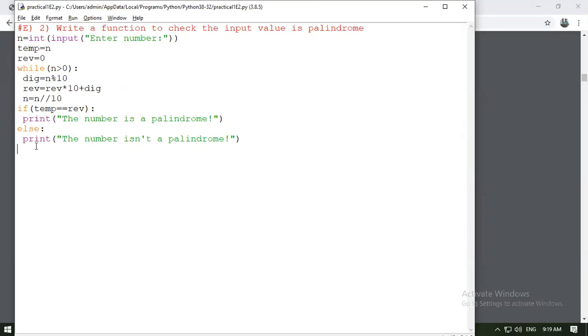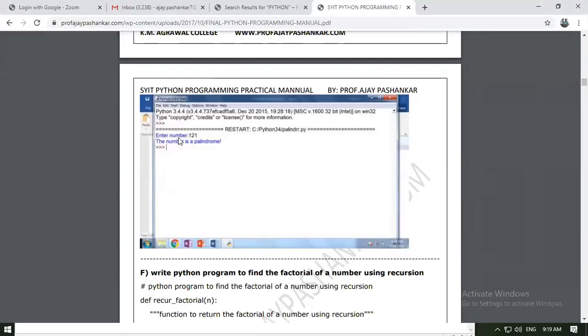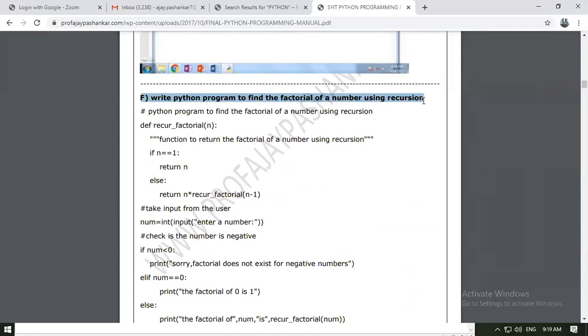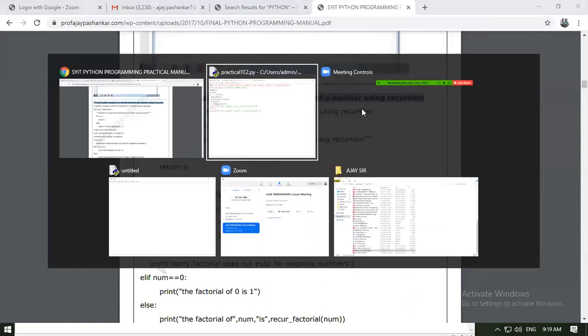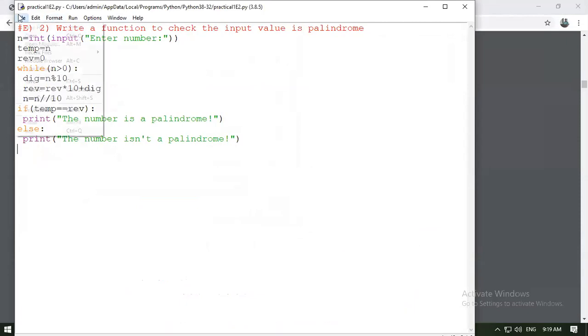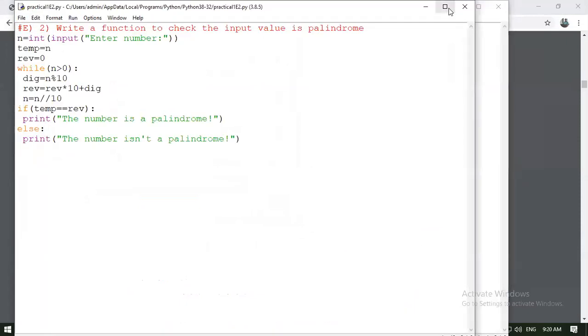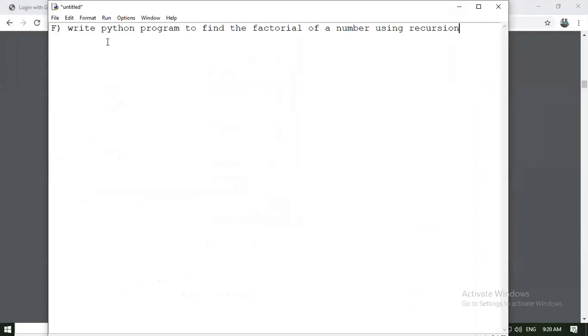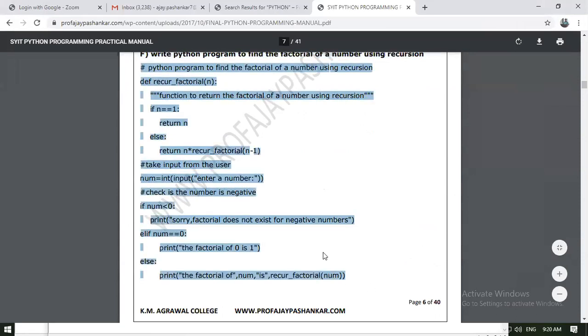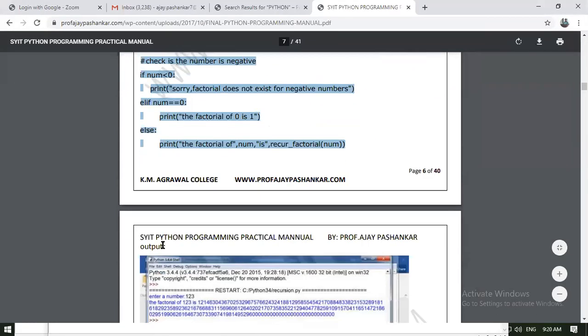Now next is your F part, that will be your last program in practical number 1. So write a program to find a factorial of a number using recursion. We have already discussed your recursive functions. I hope it is clear. So basically in Python we have two types of functions, that is user defined functions and predefined functions, also known as built-in functions. Here we are just using these numbers.